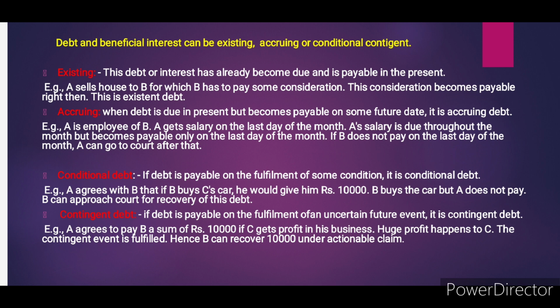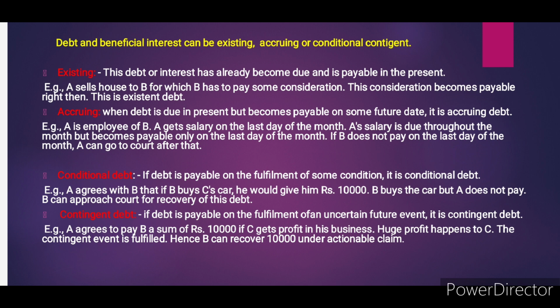Conditional debt: if the debt is payable on the fulfillment of some conditions, it is a conditional debt. Contingent debt: if the debt is payable on the fulfillment of an uncertain future event, it is a contingent debt. You can understand better, there is an example below. Read it seriously.